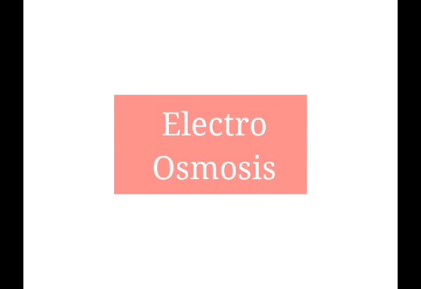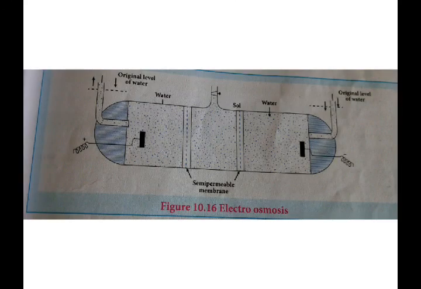Now let us discuss electroosmosis. Electroosmosis, as I already said, is the method in which the dispersion medium starts to move. A sol, when we say it, is electrically neutral, so the medium also carries the same magnitude of charge. Suppose the colloidal particles are negatively charged, then the dispersion medium carries positive charge.